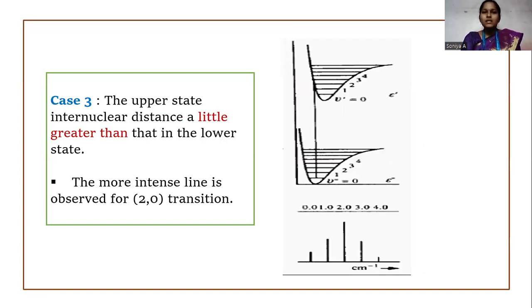In the third case, the upper state internuclear distance is a little greater than that in the lower state. You can see in the diagram, the internuclear distance in the upper state is a little greater than in the lower state. In this case, the transition from v double prime equal to 0 to v single prime equal to 2 state will be more intense. The spectral line for the 2,0 transition is more intense.